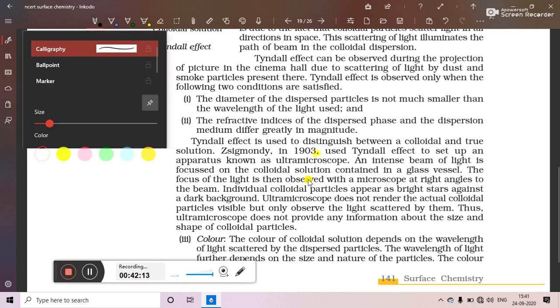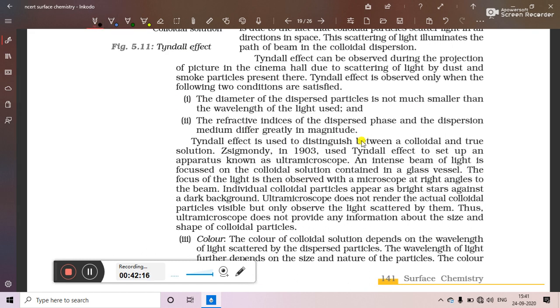Now we'll see how the Tyndall effect is used to distinguish between a colloidal and a true solution. Zsigmondy in 1903 used the Tyndall effect to set up the apparatus known as the ultramicroscope. So he used the Tyndall effect in order to arrange the ultramicroscope.